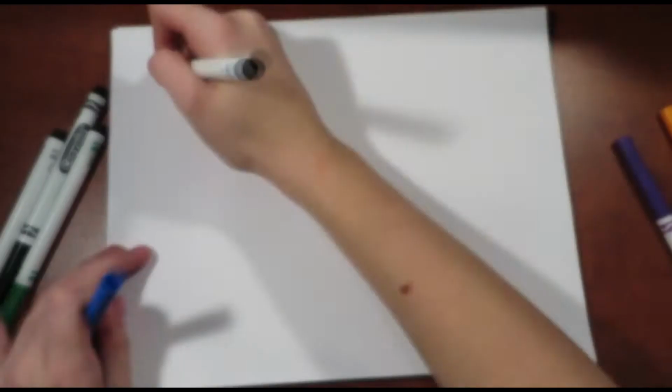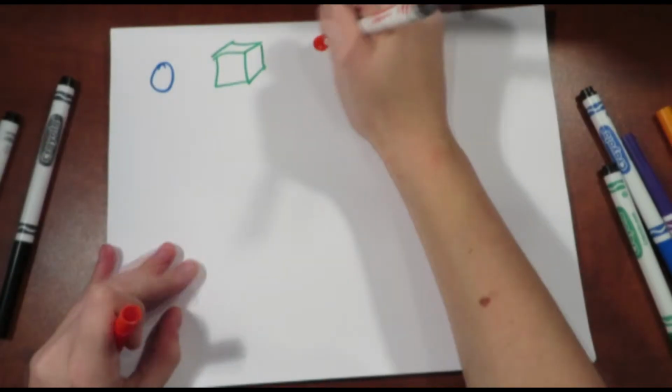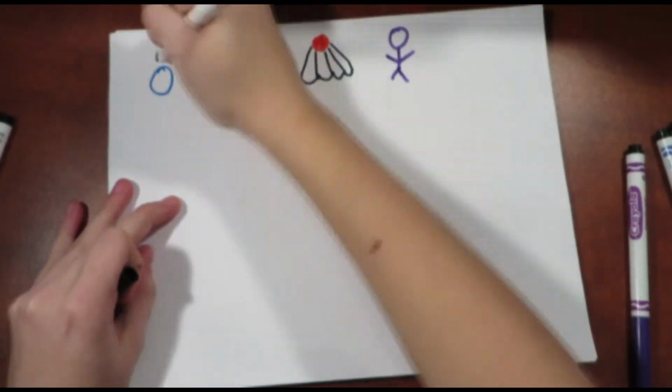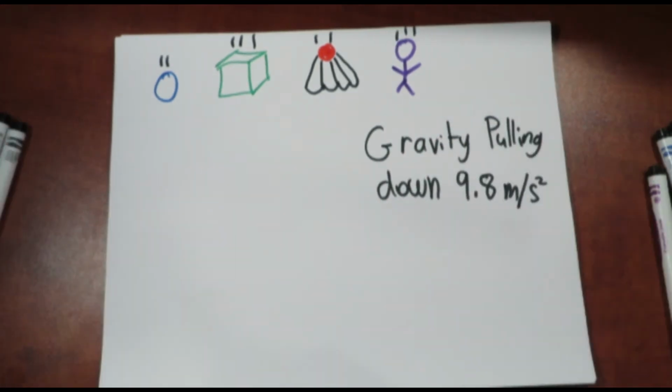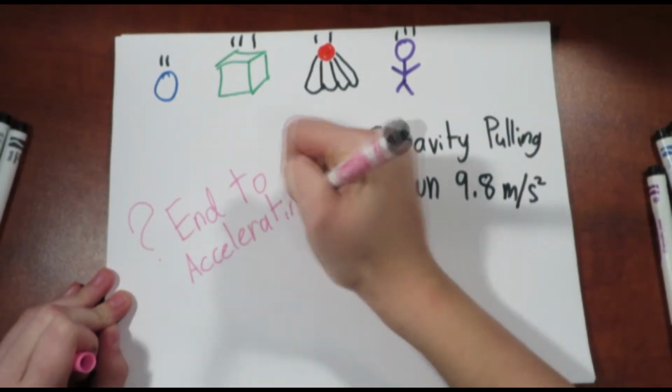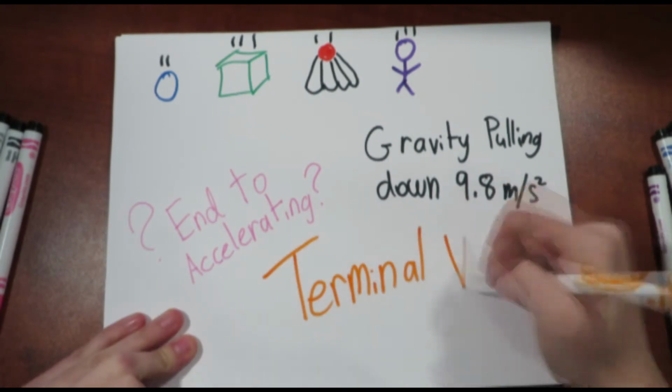Any object that falls from a height on Earth accelerates towards the ground at 9.8 meters per second squared, which means for every second the object is in the air and falling, it will speed up by 9.8 meters per second. But there is an end to where the object stops accelerating. This endpoint is called terminal velocity.